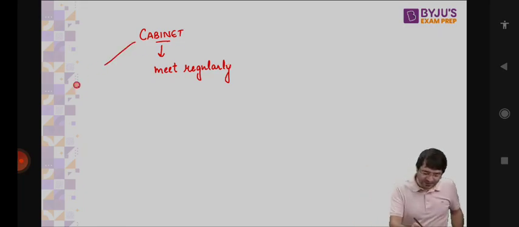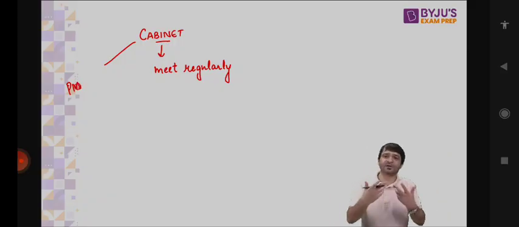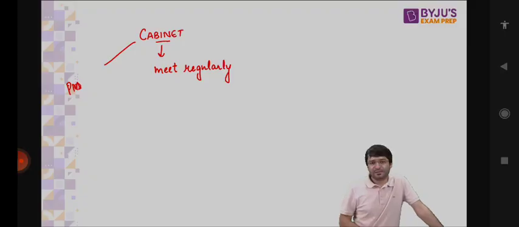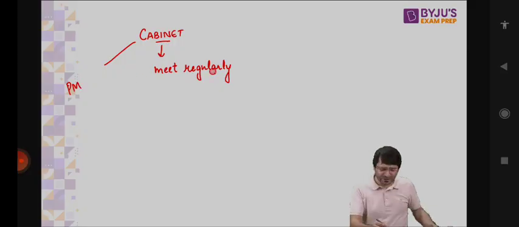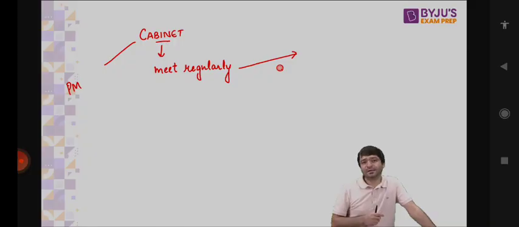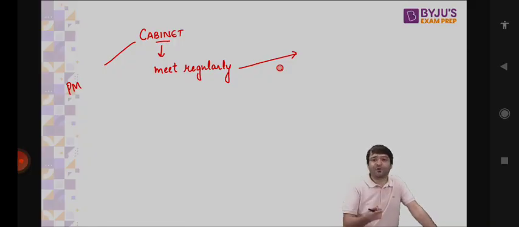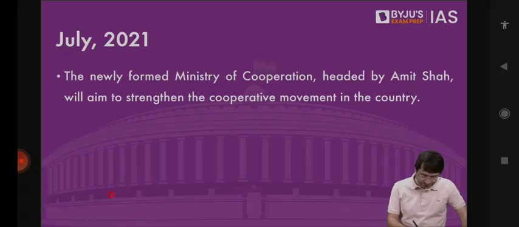It means it is basically the Prime Minister and all those ministers who head the entire ministry. They meet regularly and they decide the policies of the government, because the Prime Minister alone cannot decide that. The Prime Minister is just like any other minister, also a minister. But the Prime Minister, together with all the cabinet colleagues, discusses the important matters. Once they meet, they will then inform their deputies and their ministers of state as well. But ultimately, that is what we call the cabinet form of government, because it is these ministers who take the policy decisions. Clear?